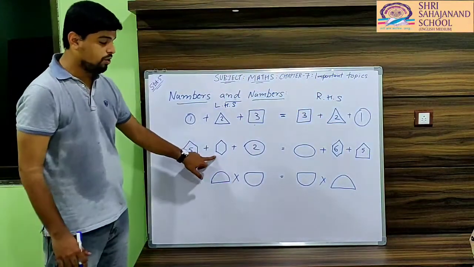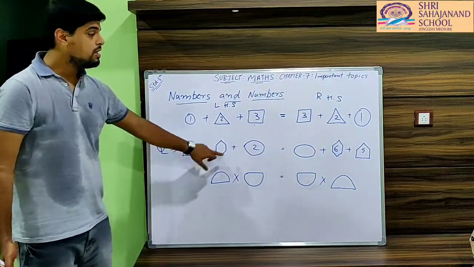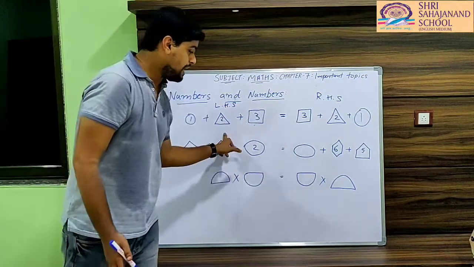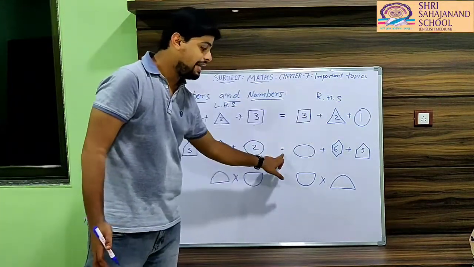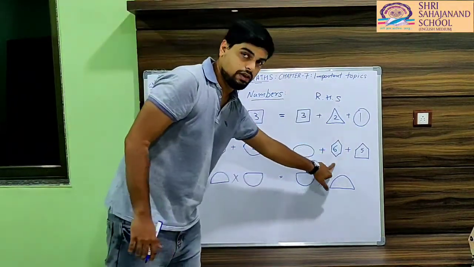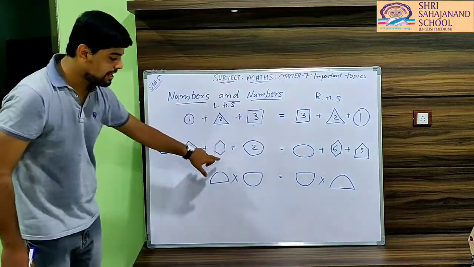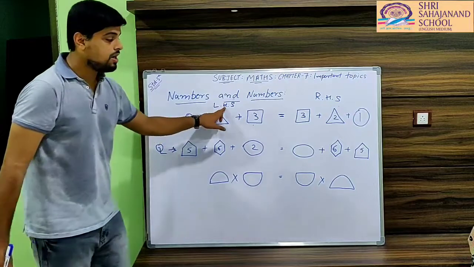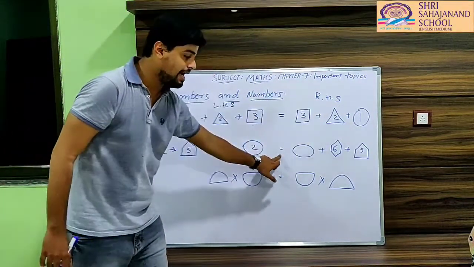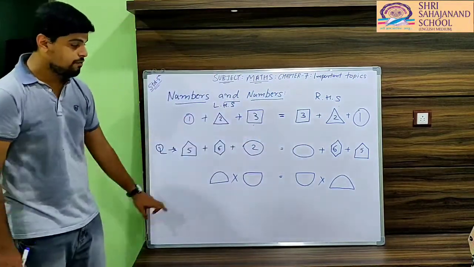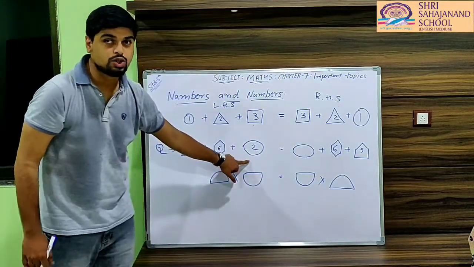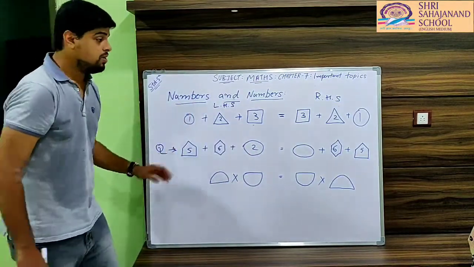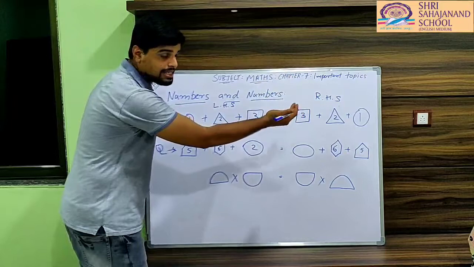Now for hexagon, what will come in hexagon? Since these both sides, left hand side and right hand side are equal, means here it is given 6. We have to write 6 here as well. Why? Because left hand side and right hand side are equal. Same way, here eclipse has 2 on left hand side. So what will be on right hand side?